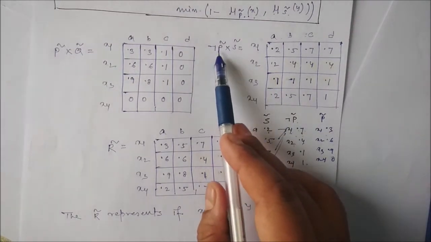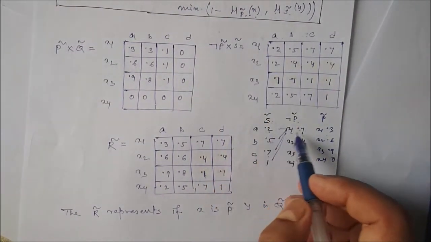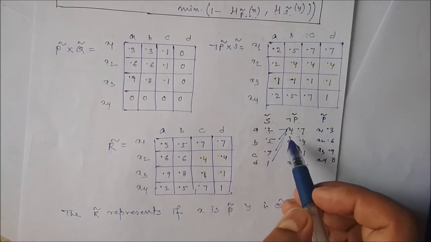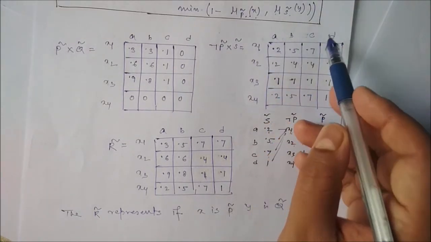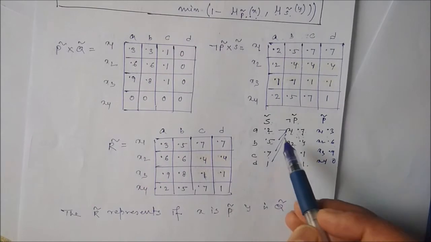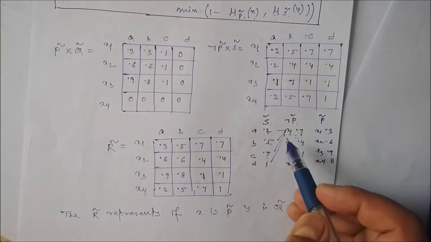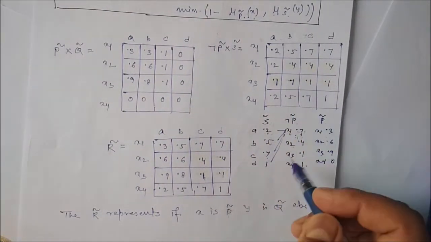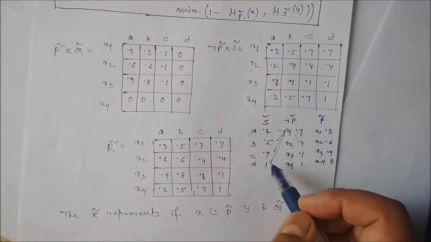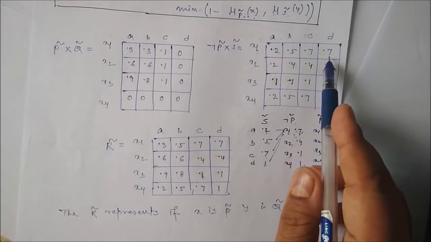And not P cross S means we compare these two and take the minimum. So x1 with A, B, C, D: 0.2 and 0.7, minimum 0.2; 0.5 and 0.7, minimum 0.5; 0.7 and 0.7, minimum 0.7; 1 and 0.7, minimum 0.7.